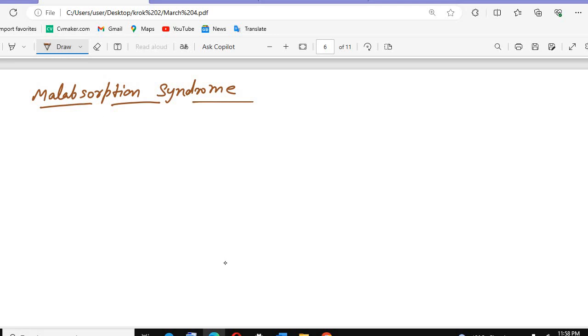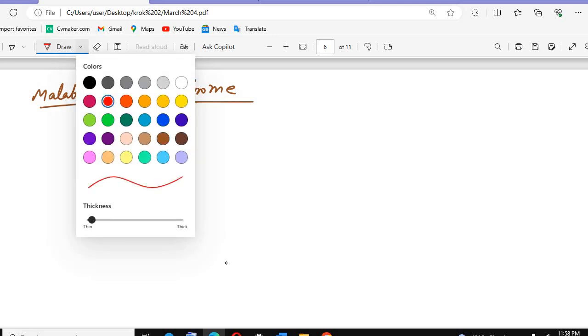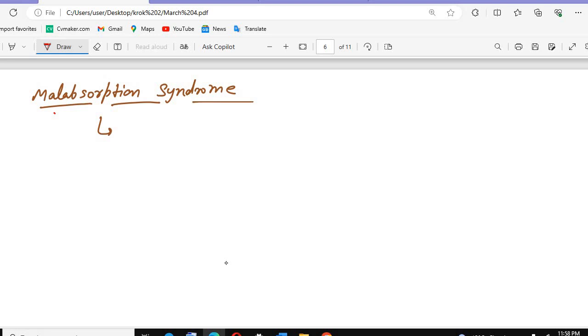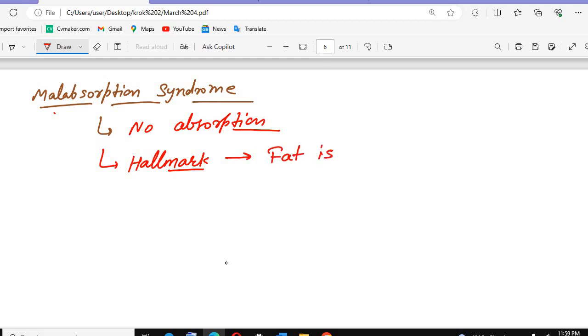Okay, that is malabsorption syndromes. Let's write it. There is no absorption, or very little absorption, that is malabsorption syndrome. The hallmark of malabsorption syndromes is that fat is not absorbed. If fat is not absorbed, we call this condition steatorrhea.